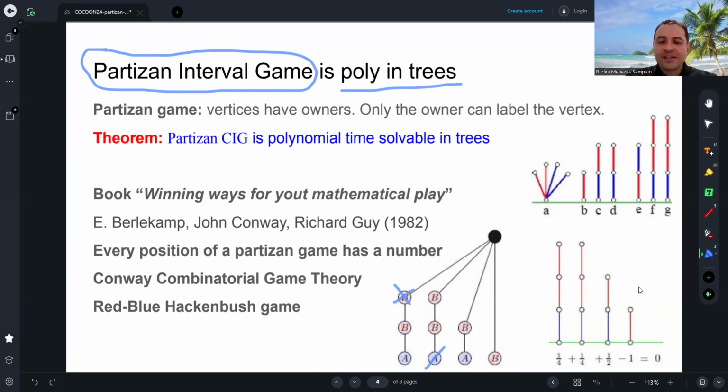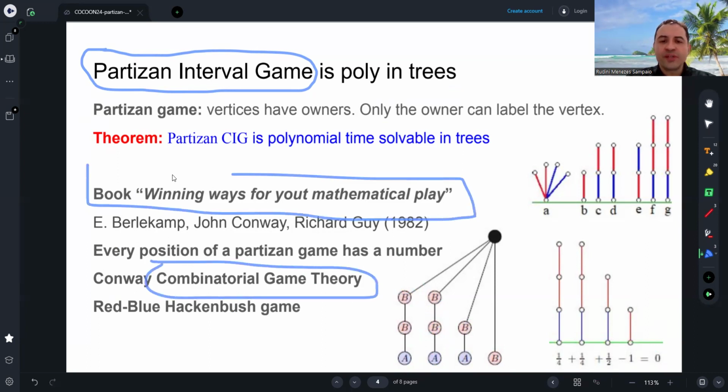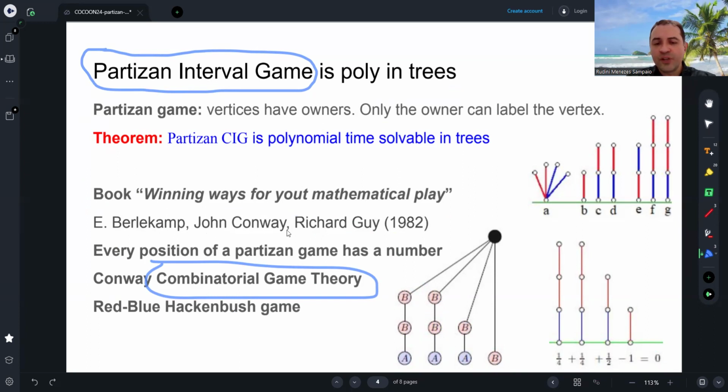So there is a very nice theory, combinatorial game theory, in the book Winning Ways for Your Mathematical Play from Berlekamp, John Conway, and Richard Guy from 1982, that associates every position of a Partizan game with a number. One of the most important games of this book is the red-blue Hackenbush game. In this game, we have lines, and the players cut lines, okay?